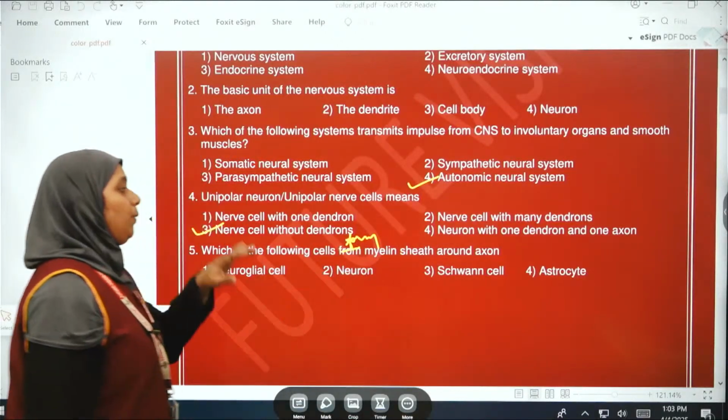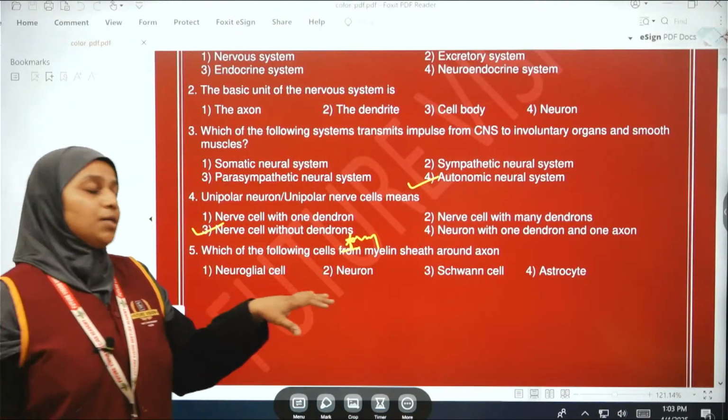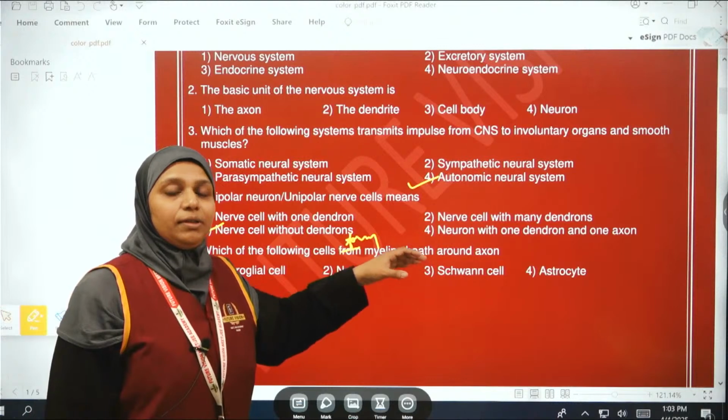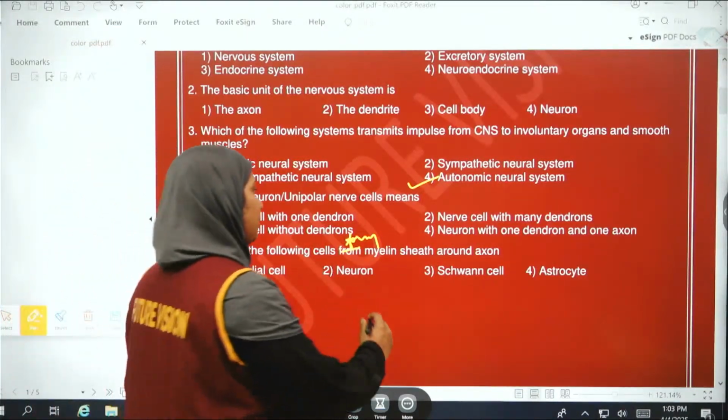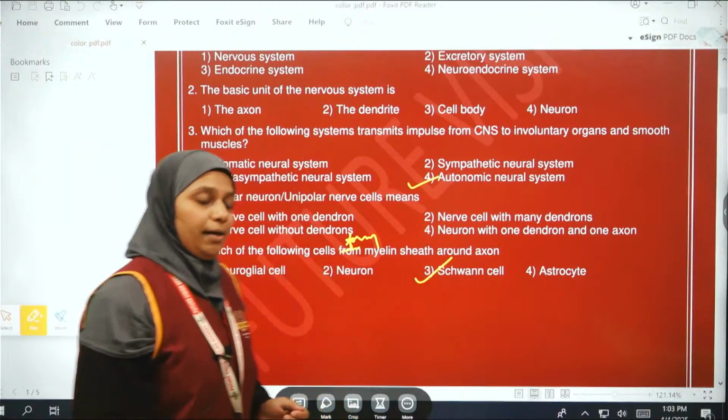அடுத்து வந்து, which of the following cells form myelin sheath around the axon? Axon சுத்தி எந்த myelin sheath வந்து எது வந்து உருவாக்குது, produce பண்ணுதுன்னு பார்த்தா obviously the Schwann cell. So third option is the correct one.